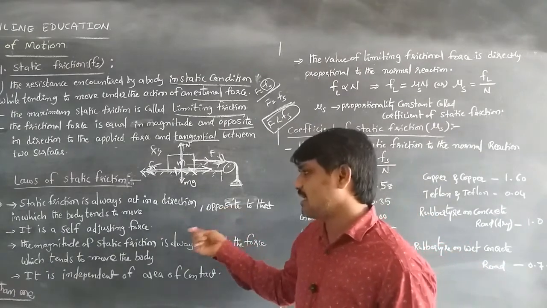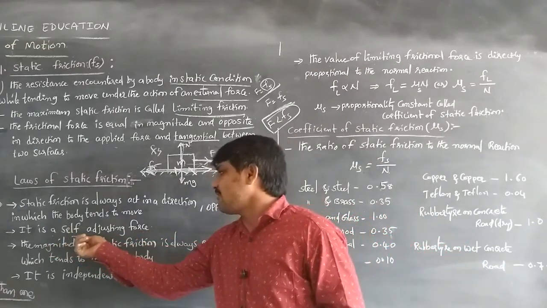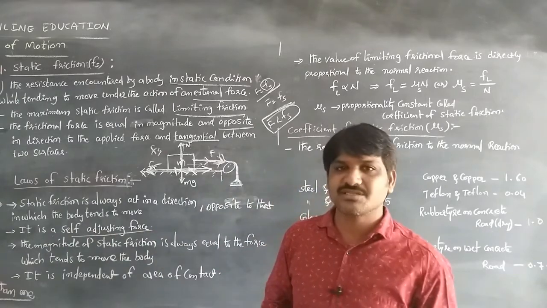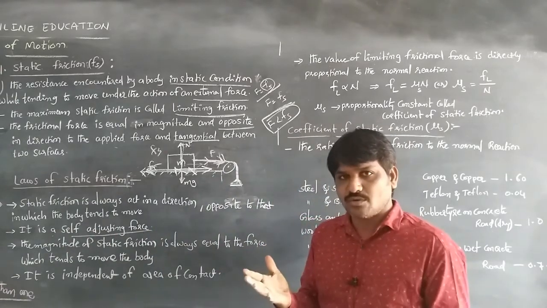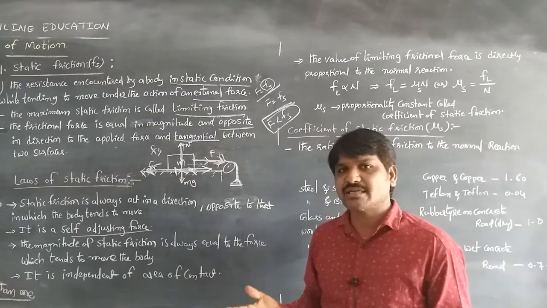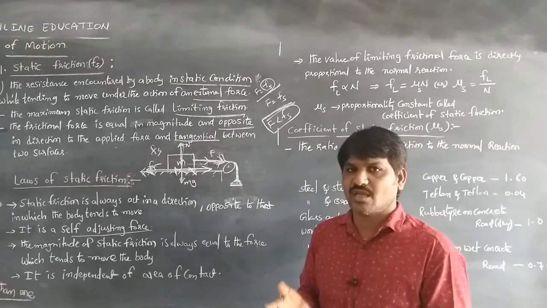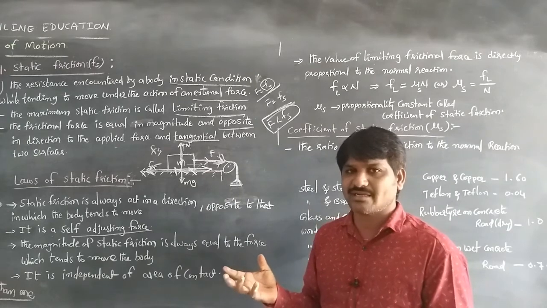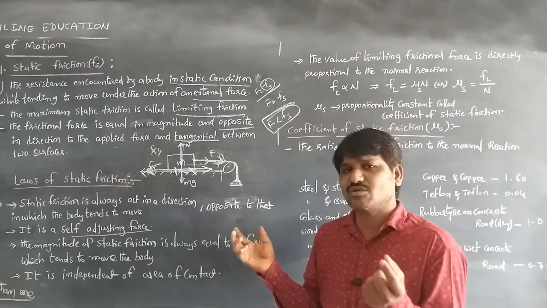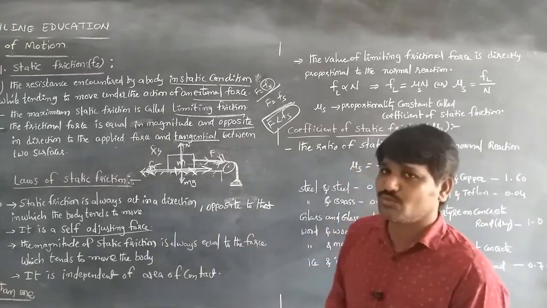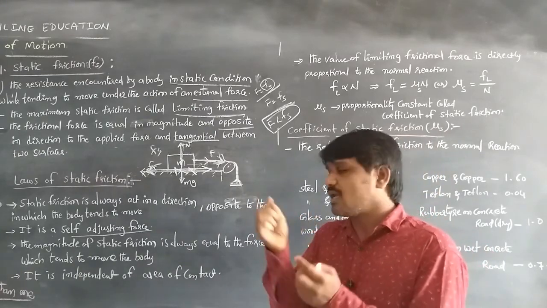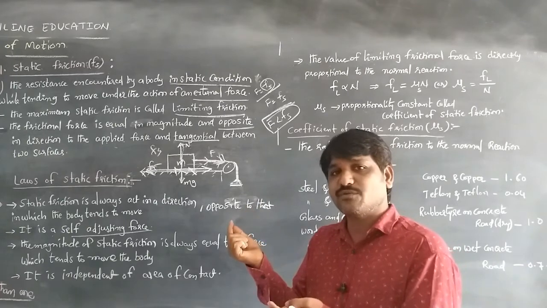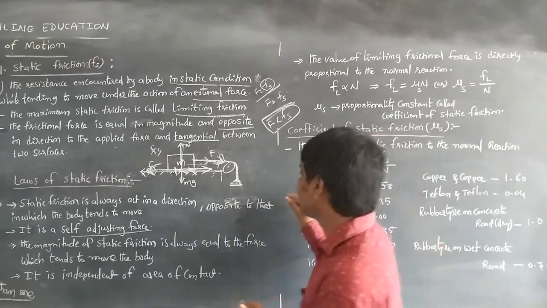The next point is that it is a self-adjusting force. If the area of contact is more, it acts over the whole contact part of the body, and the same amount of force acts.